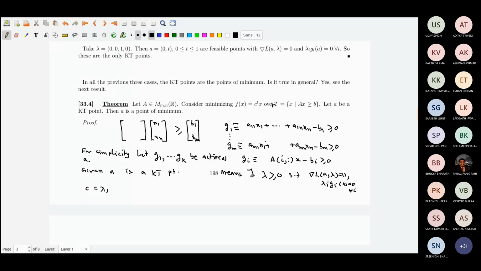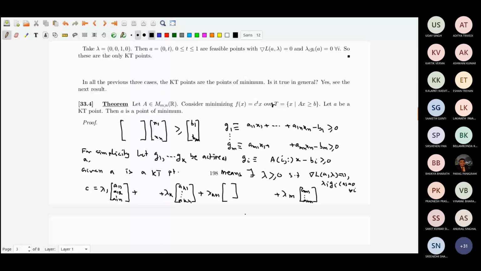So that's lambda 1 times (a11, a12, up to a1n), plus up to lambda k times (ak1 up to akn), because it is a gradient so you have to write it column-wise, plus also lambda k plus 1 into similar things, up to lambda m grad gm, which is (am1 up to amn).